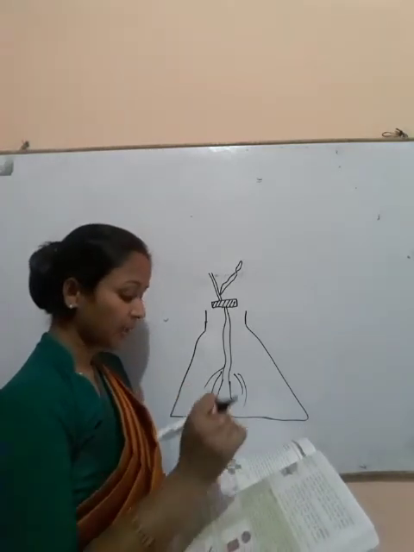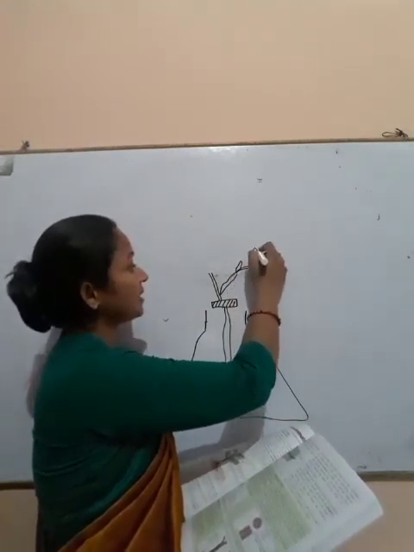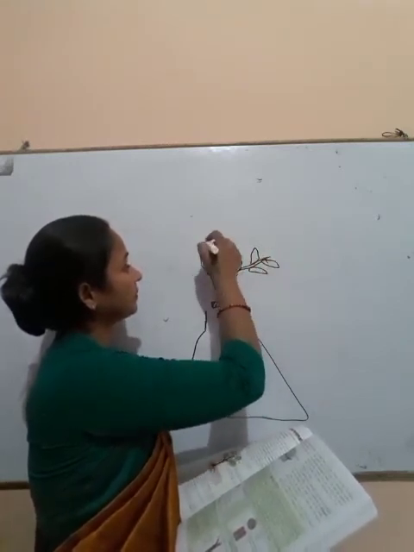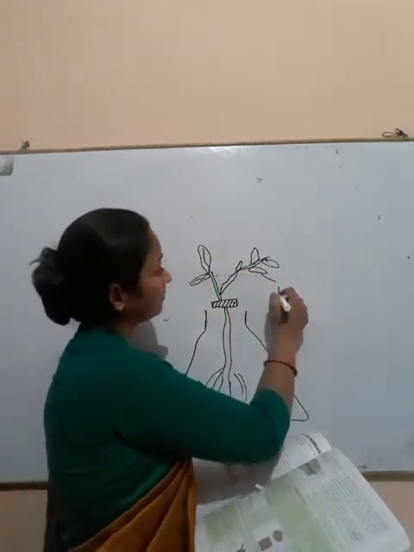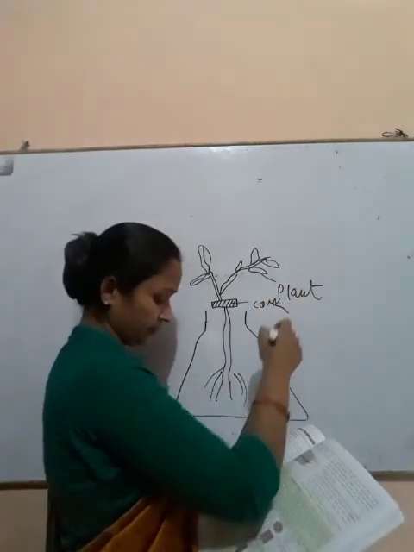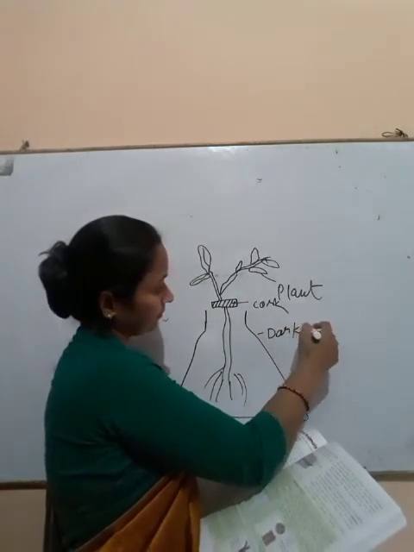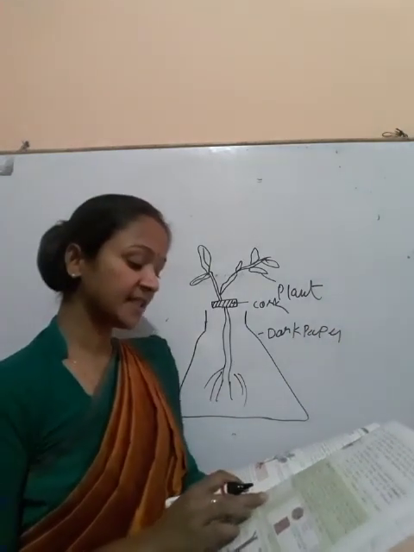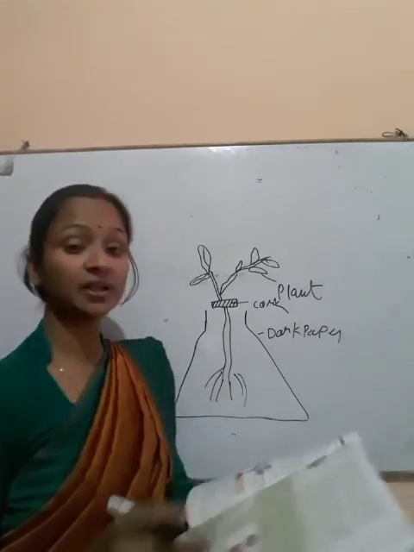To show the upward movement of water, here I will draw the plant, and here is the cord, and this is a dark paper cover. Dye fades in sunlight, and the water is stained with dye, eosin or safranin. You can see it in the diagram.